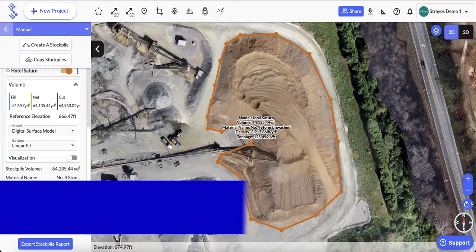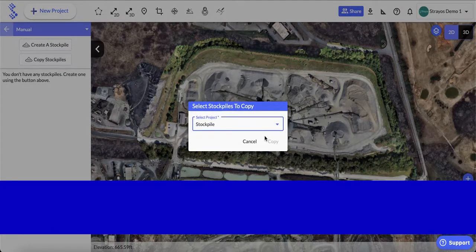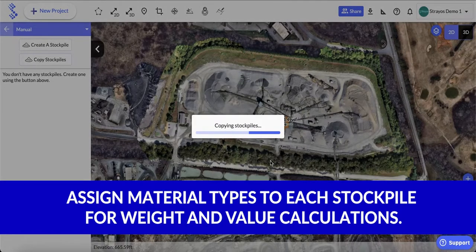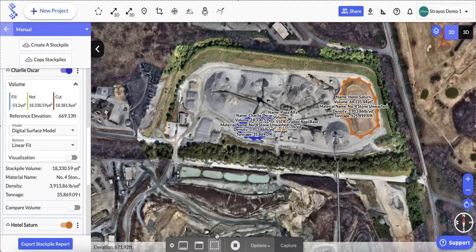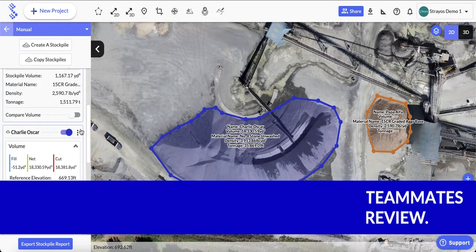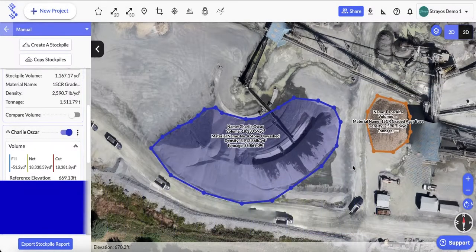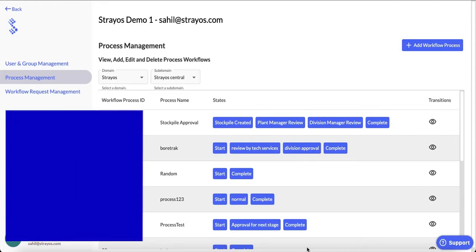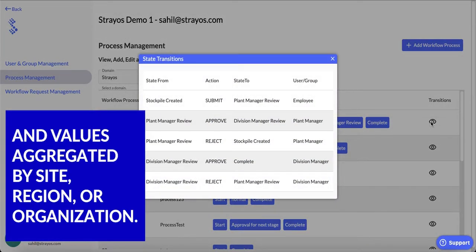over time. After setting up stockpile boundaries, you can also assign them material types, which enable the calculation of weight and value. You can also set up automated workflows to email others once measurements are ready for review. Finally, managers can log in through the inventory dashboard to see charts showing the latest view of material quantities and values aggregated by site, region, or organization.